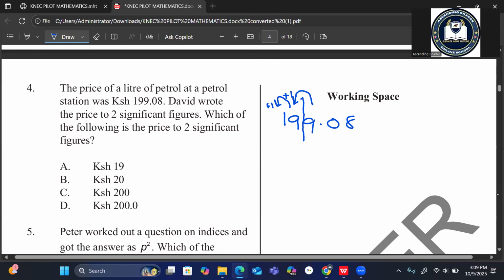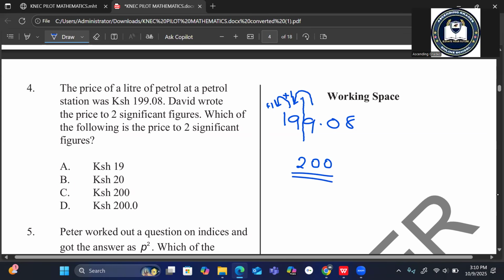on 1. So 9 rounds off this one to 10, then 10 carries 1, it becomes 2. So this becomes 2, and the other remains 0. The other one also becomes 0. So if you happen to write 0.00, now there is no need of... let me show you. So now this becomes the answer, 200.